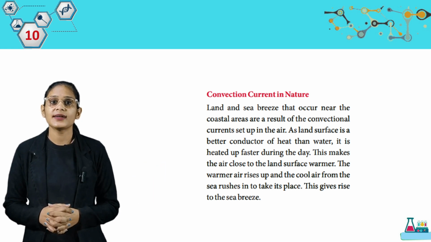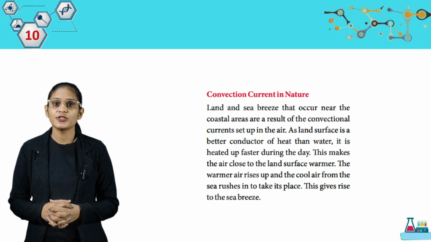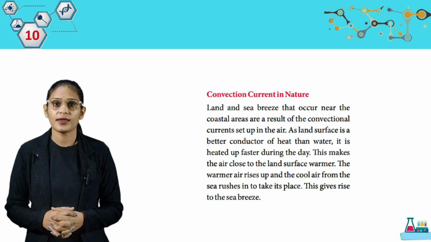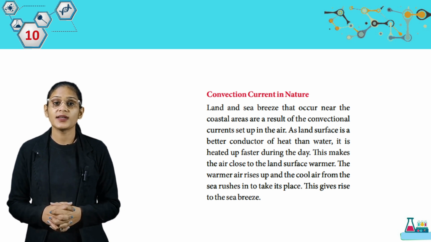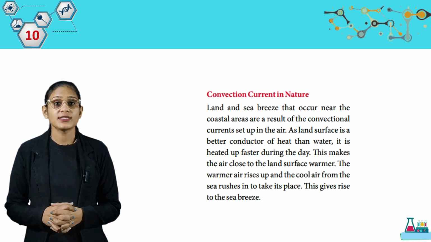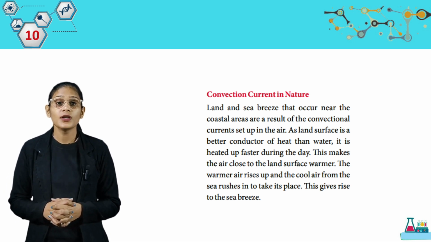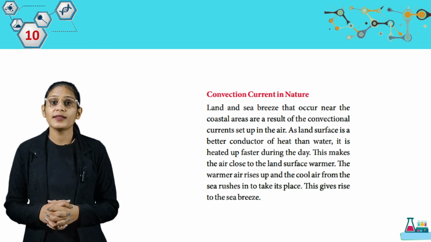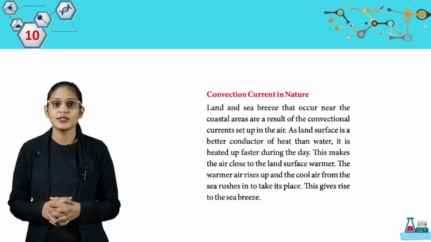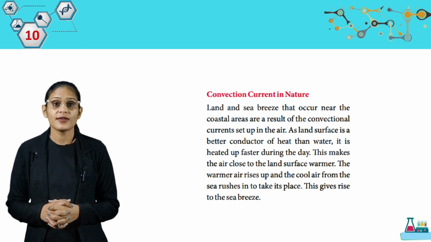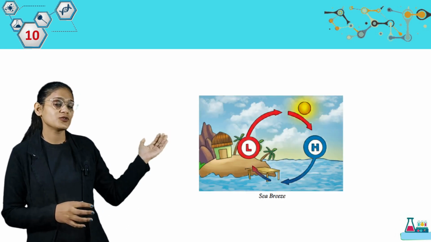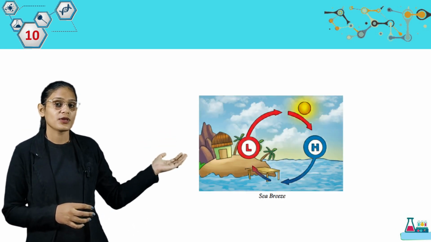Land and sea breezes that occur near the coastal areas are a result of convectional currents set up in the air. As land surface is a better conductor of heat than water, it is heated up faster during the day. This makes the air close to the land surface warmer. The warmer air rises up and the cool air from the sea rushes in to take its place. This gives rise to the sea breeze. Look at this picture, students. That's how a sea breeze is formed.